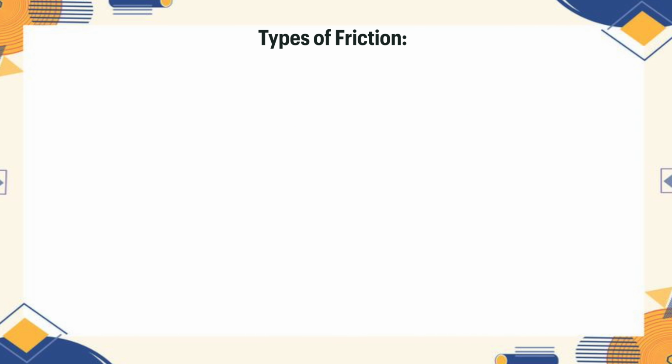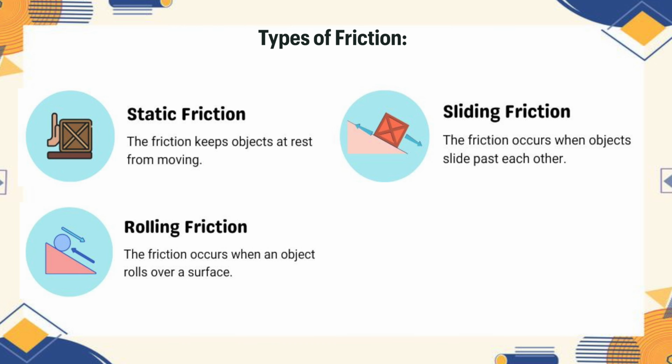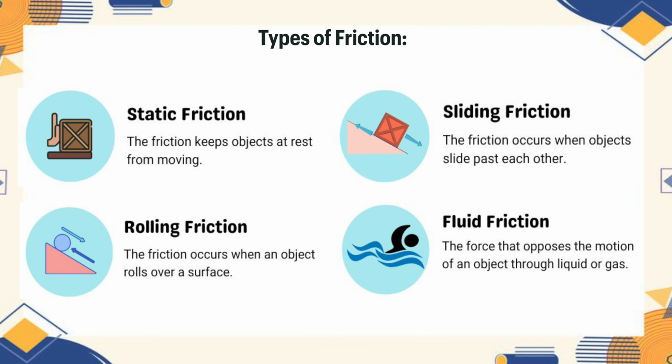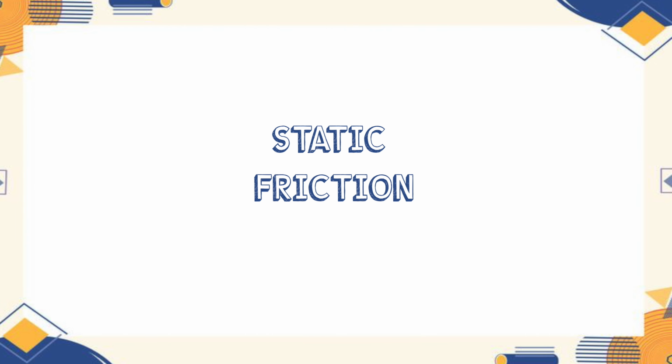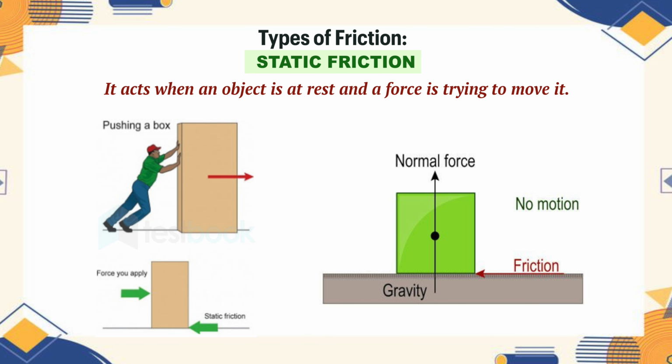If we talk about types of friction, there are four types: static friction, sliding friction, rolling friction, and fluid friction. Static friction is the force that resists the start of motion between two surfaces. It acts when an object is at rest and a force is trying to move it.